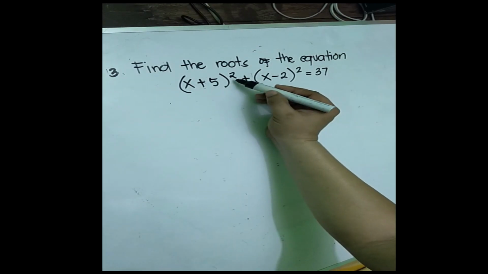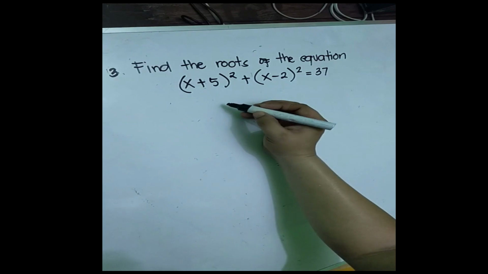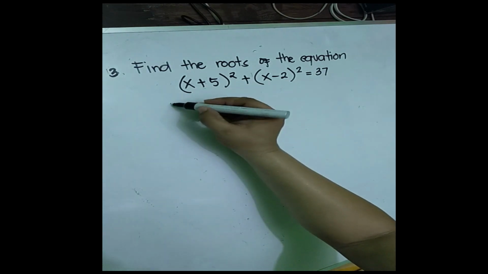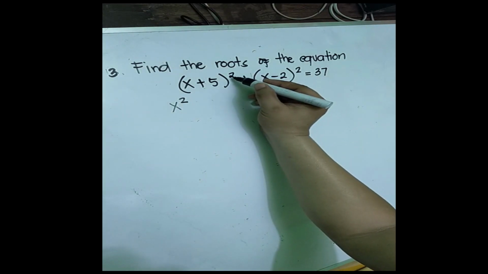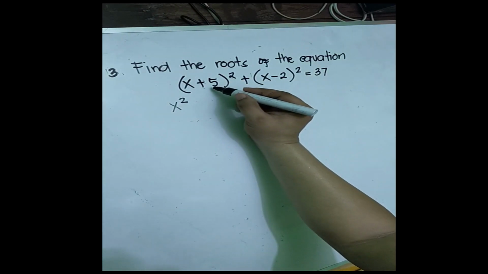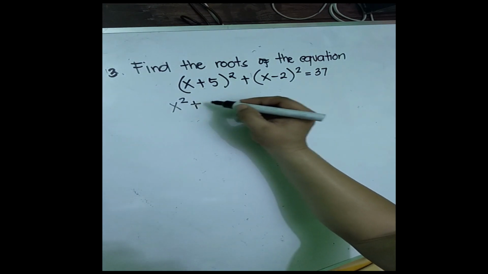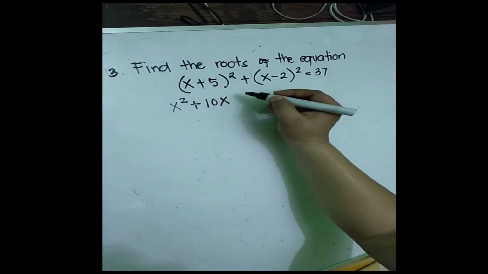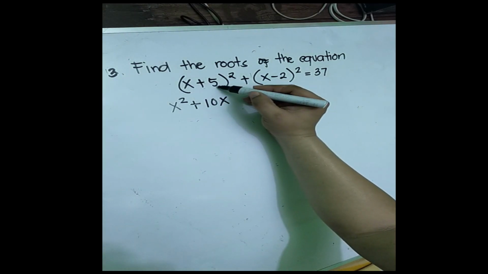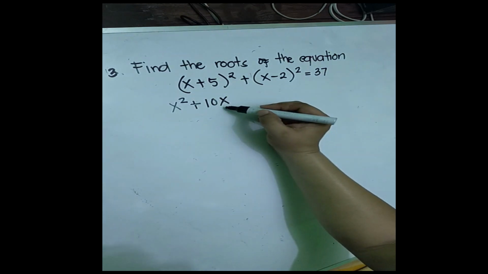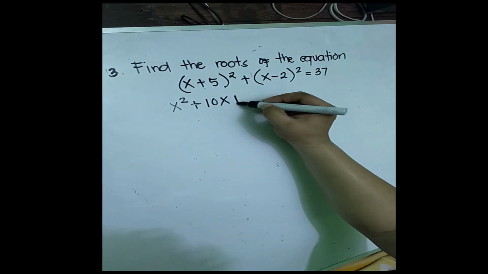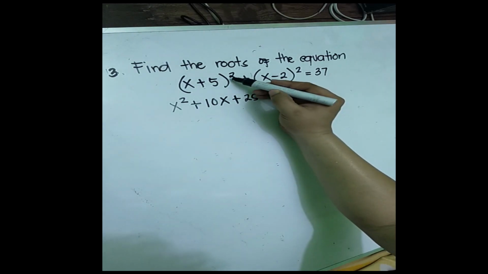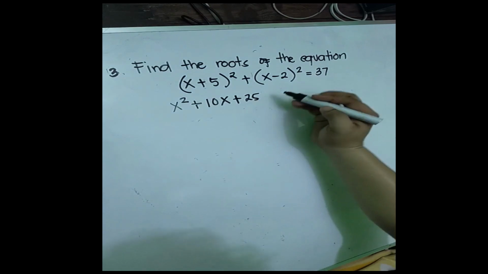Okay, so square of x plus 5: square the first term, that is x squared, and then twice the product of the first term and the second term, that is plus 10x, 2 times 5 times x, that is 10x, and then square of the second term, that is 25, 5 squared, that is 25, plus,